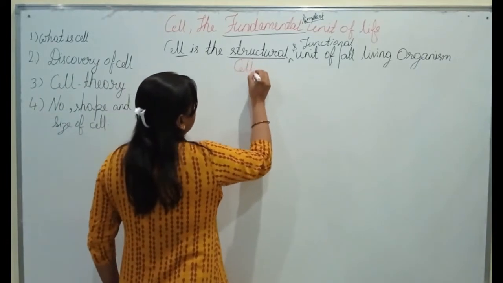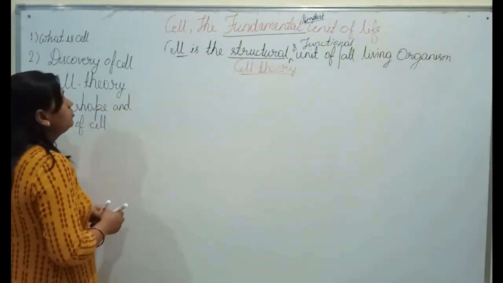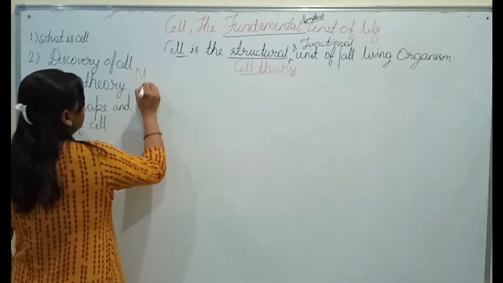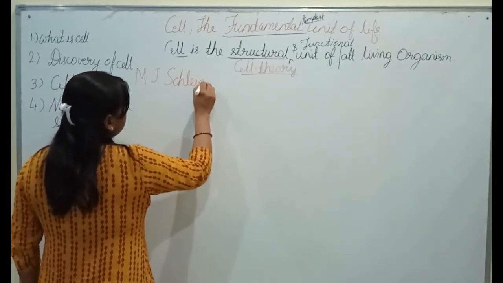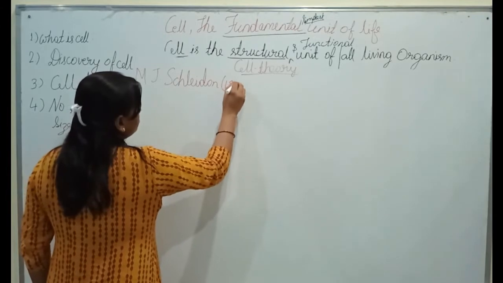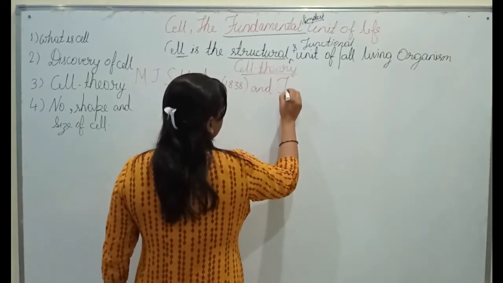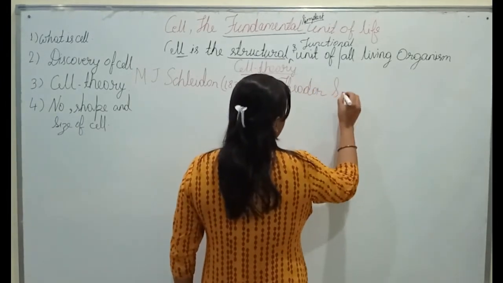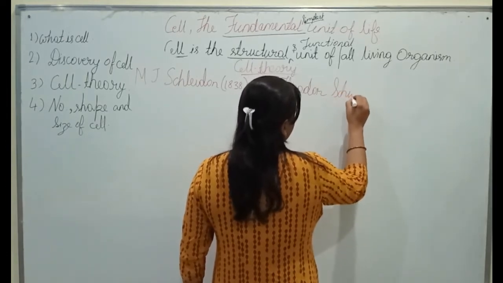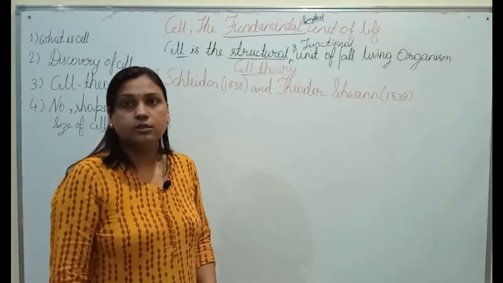So next our topic is cell theory. One of the German botanists named M.J. Schleiden in 1838 and Theodor Schwann, another German zoologist, in 1839 collectively gave the cell theory.